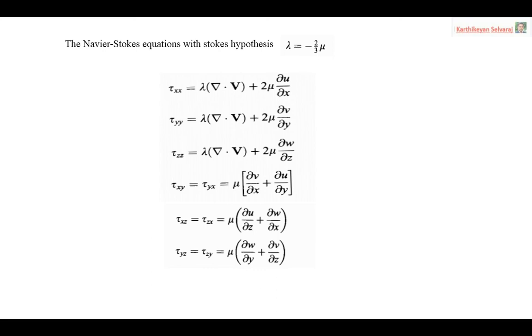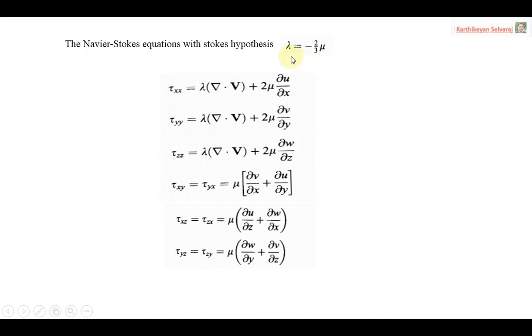When the fluid follows this principle, it is called a Newtonian fluid. Some fluids may not follow this principle, and those are called non-Newtonian fluids. This type of equation will be helpful for that type of fluid. So for that purpose, we are introducing the Navier-Stokes equation with the Stokes hypothesis.